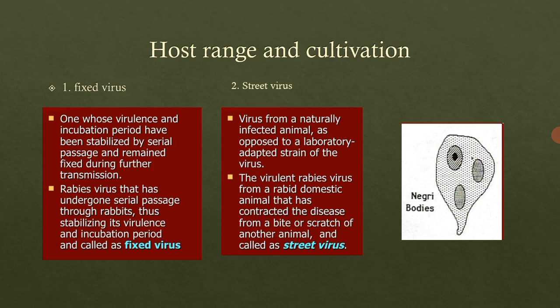That means after that it is no more pathogenic, or its pathogenicity will not increase further. Why? Because we have subcultured and passaged it again and again. In a similar way, this virus from an infected animal is passaged serially again and again, and therefore its activity is stabilized, and that is why it is less infective and more neurotrophic.